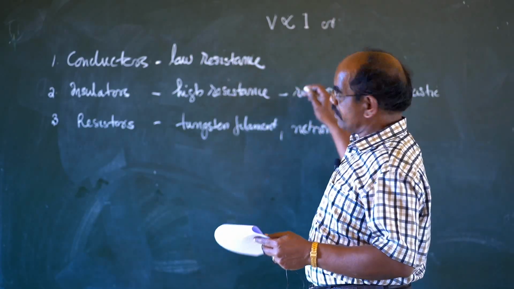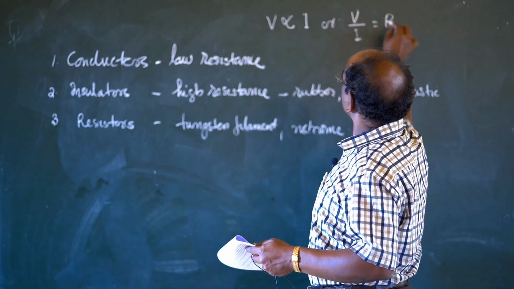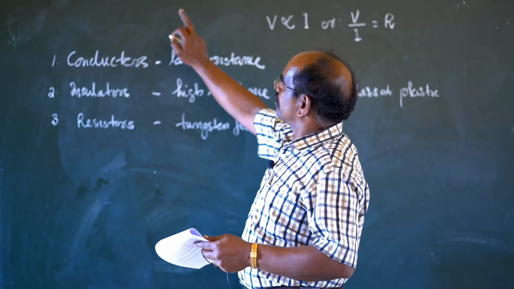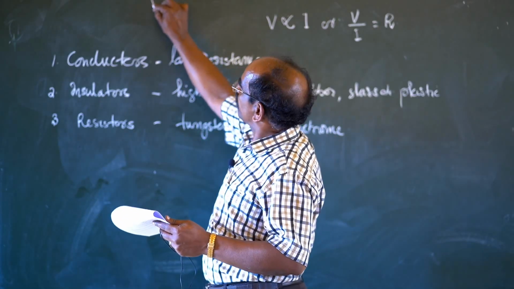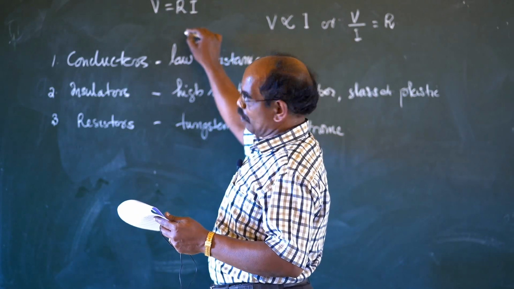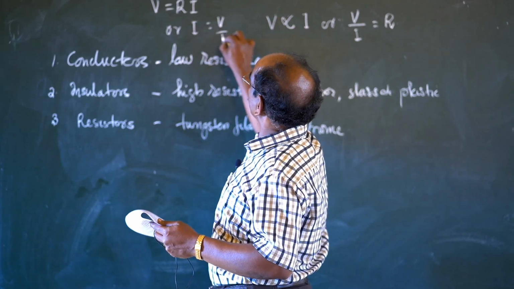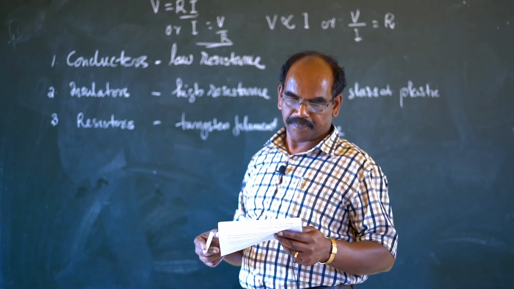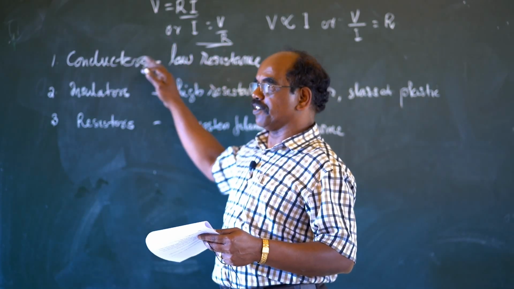Or we can write V by I is equal to R. Mathematically, we can write V is equal to IR, or I is equal to V by R. These are the equations we have to remember. This is the only law in electricity we have to study.